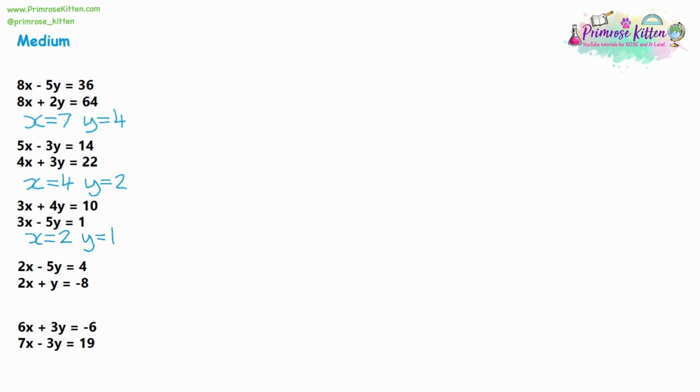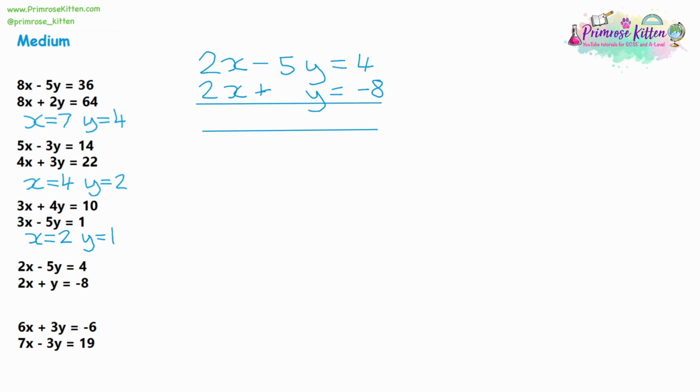Question 4, we're starting to have some negative numbers again. So we've got 2x take away 5y is equal to 4, and 2x plus 1y is equal to -8. Let's set up the column method, and then we need to decide if we're adding or taking away. So which variable are we eliminating? The x variables are the same and they're both positive, so this is going to be a takeaway question again. So 2x take away 2x is 0.